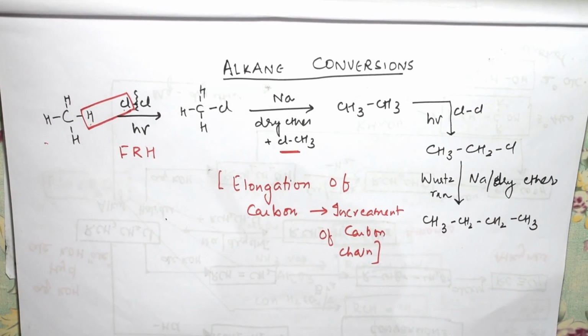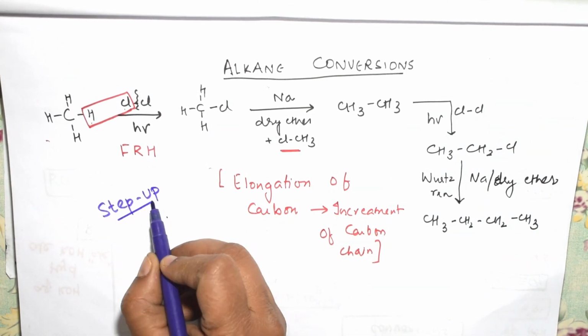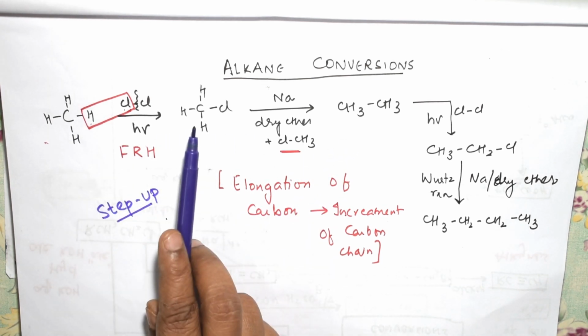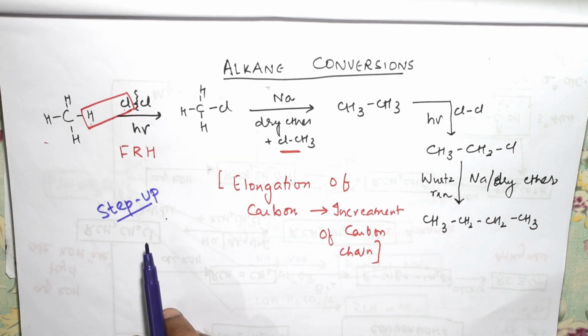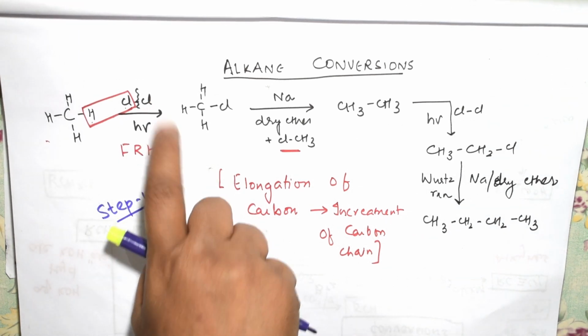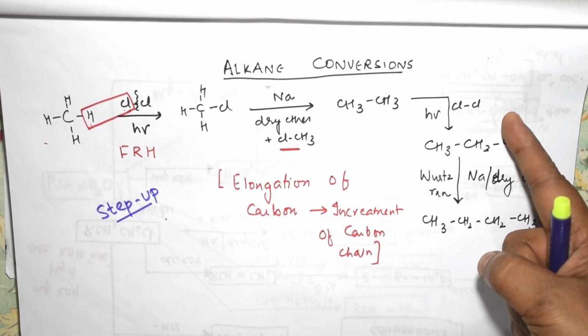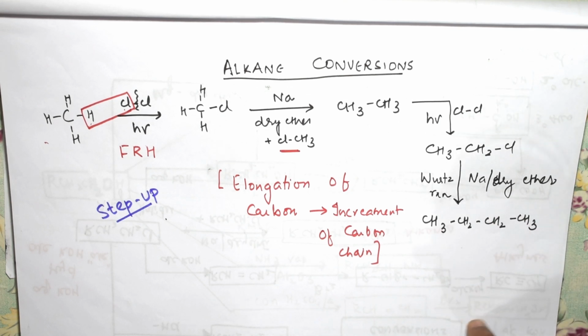Let us start with the first type of conversions, that's nothing but step-up conversions, right? In step-up conversions, what will happen students? There will be elongation of chain. See here, there's only one methane chain, gradually it has become ethane, gradually it has become butane, isn't it? This is a sort of alkane conversion where we call it conversion of methane to butane. Easy students. I have mentioned the reagent, I have mentioned the type of reaction, what will happen when you use free radical halogenation, and finally with Wurtz reaction. So please note this chart students, very important chart.